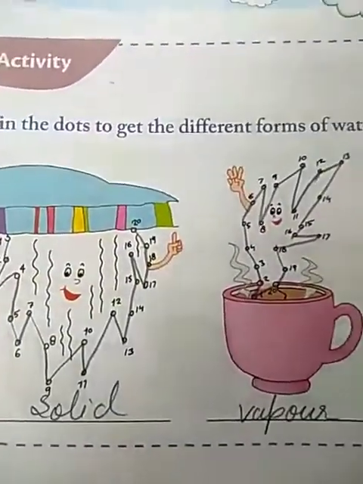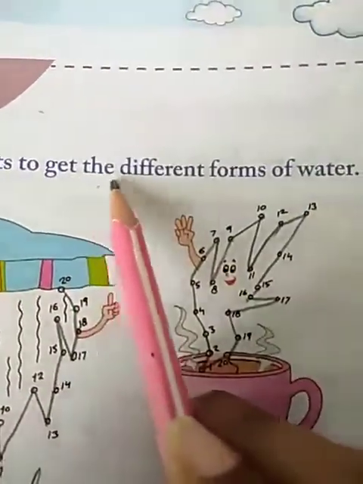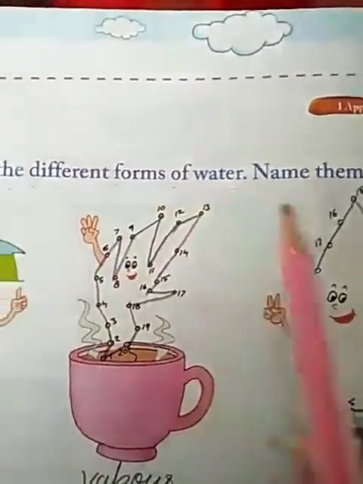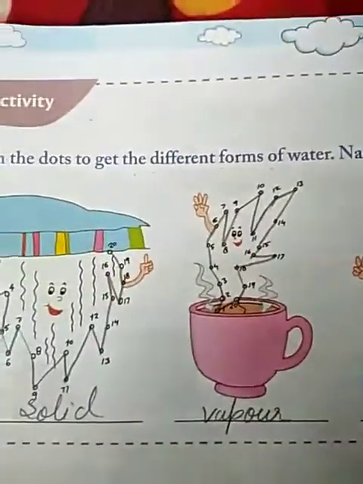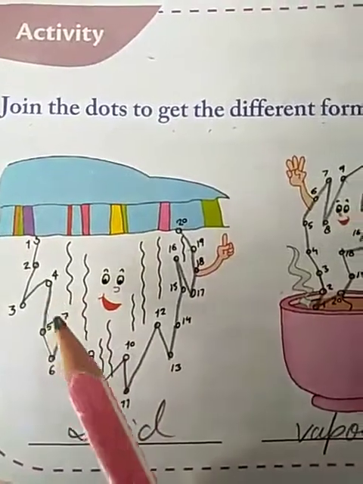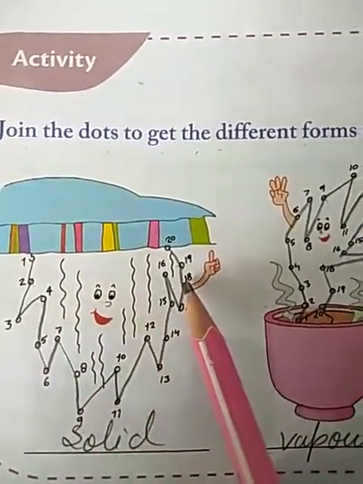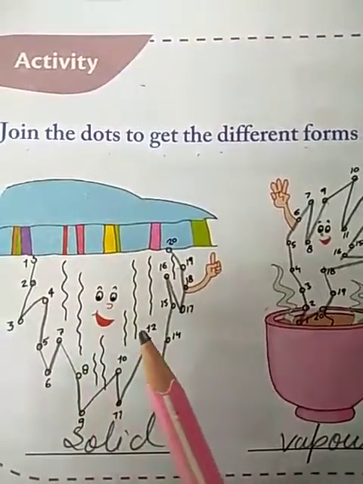Now on the next page there is an activity. Let's read. Join the dots to get the different forms of water. Name them. Now in this picture some numbers are given over here. You have to join the dots. You will join the dots according to the number and ultimately you will get the picture.